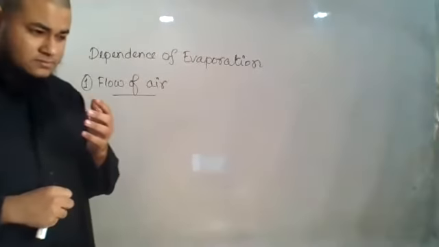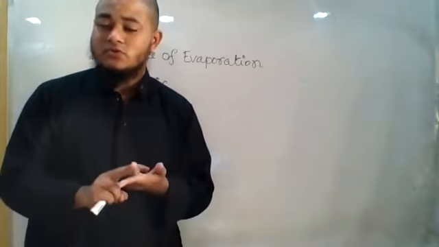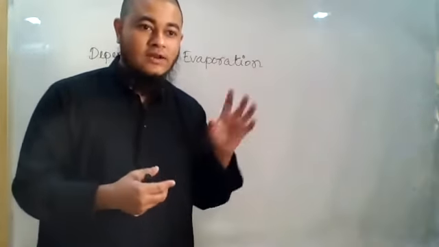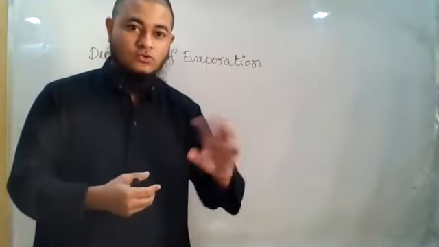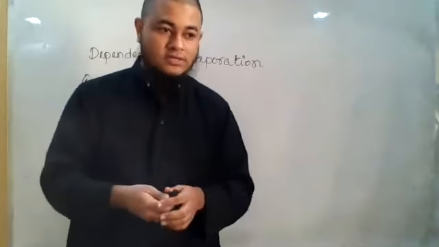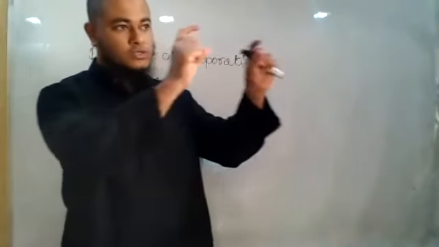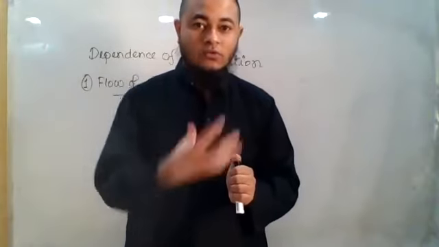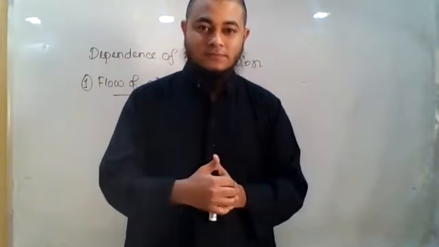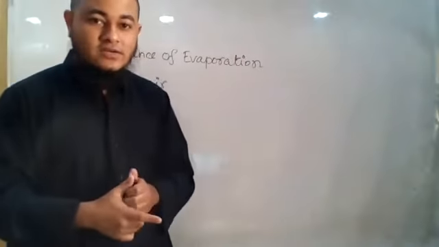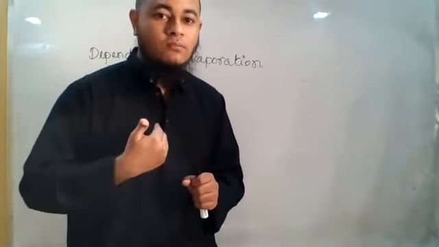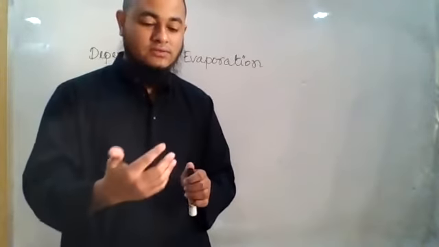Now, sometimes it will be faster, sometimes it will be slower. It is clear that it depends on a couple of factors. That factor decides whether it will be fast or slow. Now, flow of air. You will see that whenever you put the cloth on the roof and there is very good flow of air, the cloth will be dried faster. So flow of air is one factor of evaporation. The more the flow of air, the faster will be the drying process.